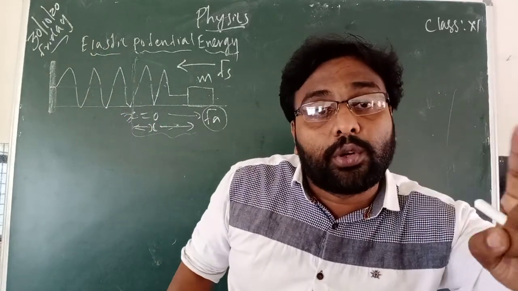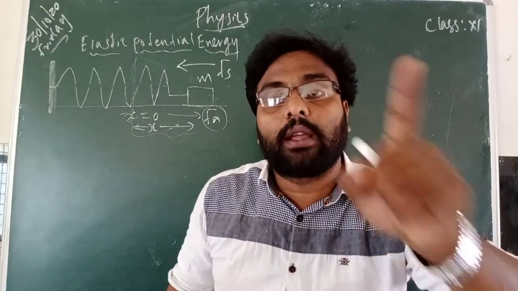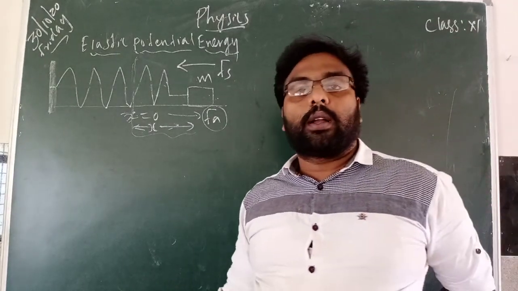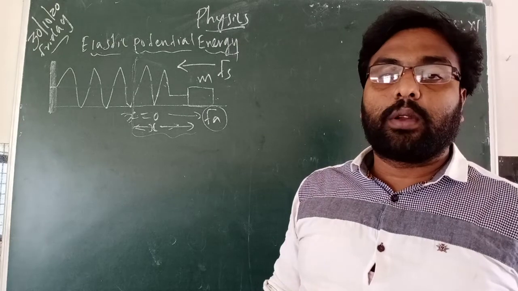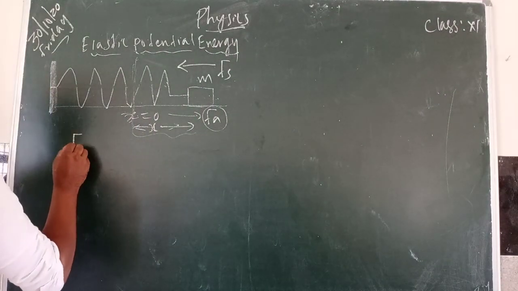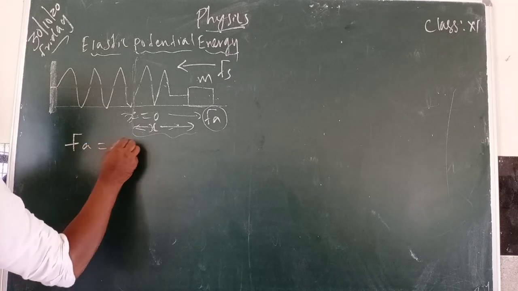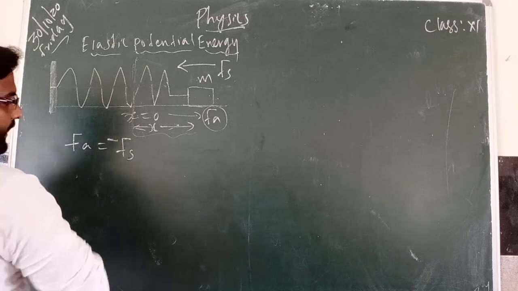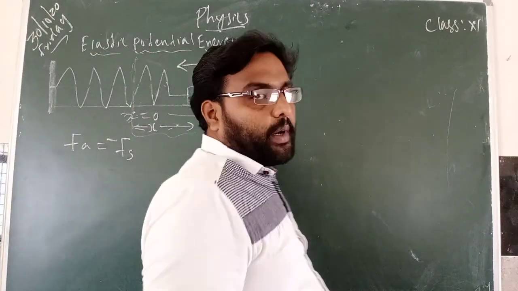That is due to the restoring force Fs. So you can write Fa equal to Fs. But what here? Minus.